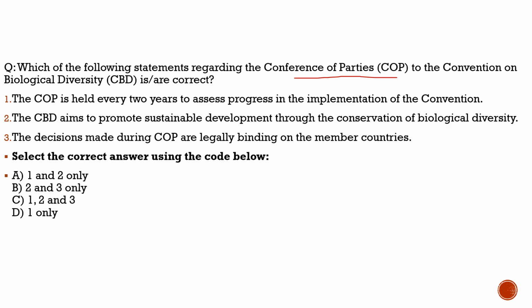Here the question says, which of the following statements regarding the Conference of Parties to the Convention on Biological Diversity are correct? First statement, the Conference of Parties is held every 2 years to assess progress in the implementation of the convention. Correct. Second statement, the CBD aims to promote sustainable development through the conservation of biological diversity. This is also correct.